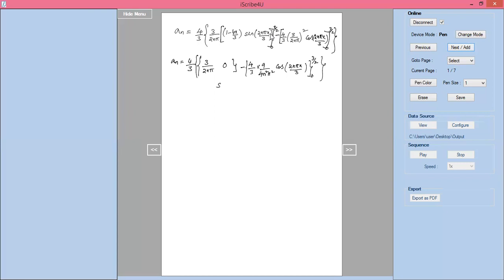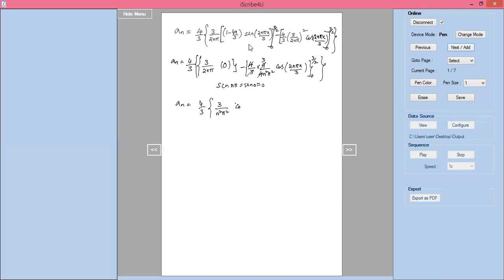How I kept this term as 0: sine nπ equals sine 0 equals 0, because of that I kept this term 0. Now a_n equals 4 by 3, I keep outside. Here 3 ones are 3, 4 ones are 4, divided by 3 divided by n²π².